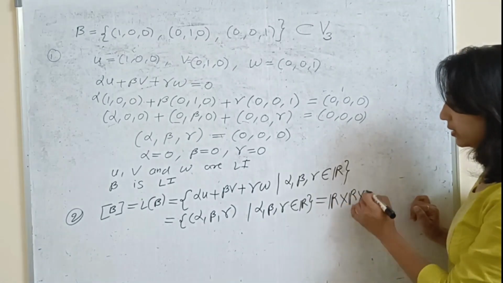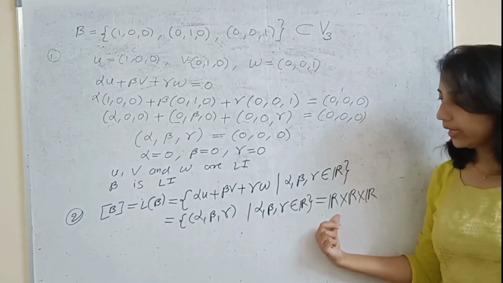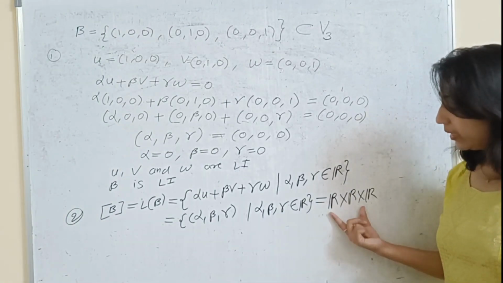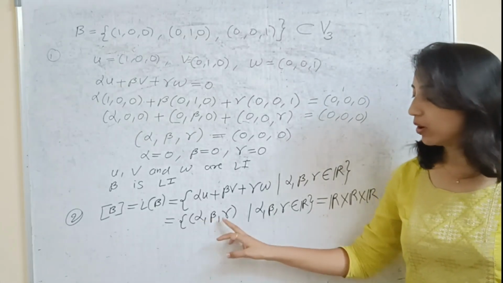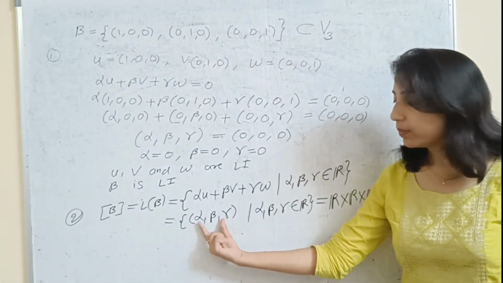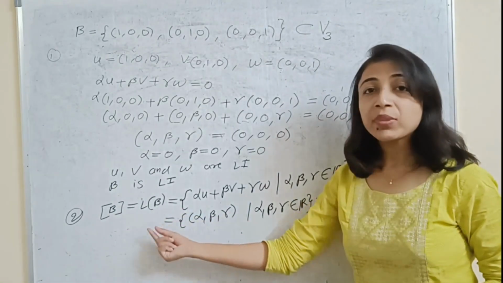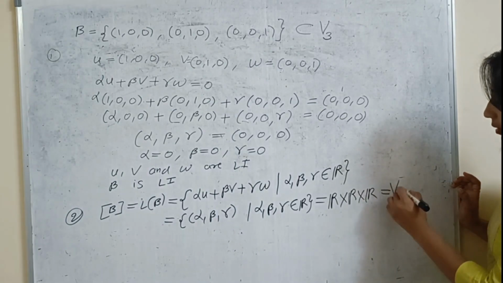You can write this in the form of R cross R cross R. If we take the product of the set of real numbers 3 times, by definition of Cartesian product you will get the collection of all triplets whose elements are from the set of real numbers, and ultimately this is our span. This set is denoted by V3.